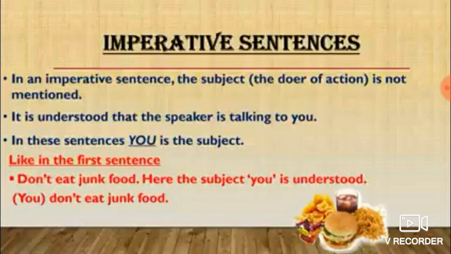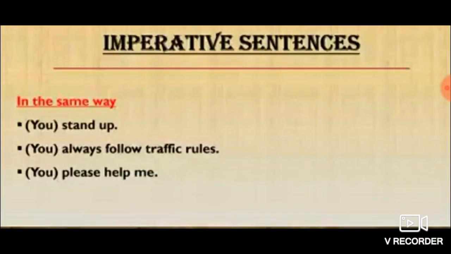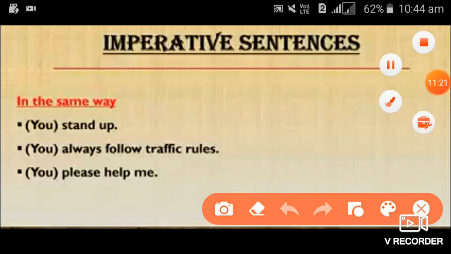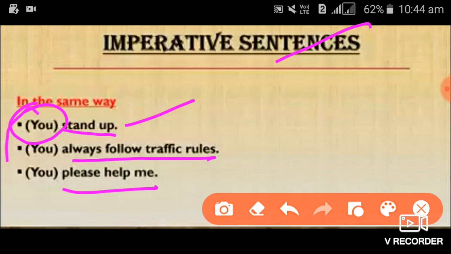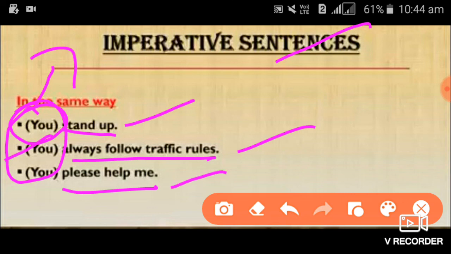In the same way, if you look at some more examples, you can understand better. See here, stand up. Who has to stand up? You have to stand up. You is the subject. Actually, in imperative sentences, you will not be written, children. That you remember. Always only this part of the sentence will be written. We want to imagine there is the subject you. Got it? Yes. Always follow traffic rules. Who has to follow traffic rules? You have to follow. Please help me. Who has to help me? You help me. Got it?